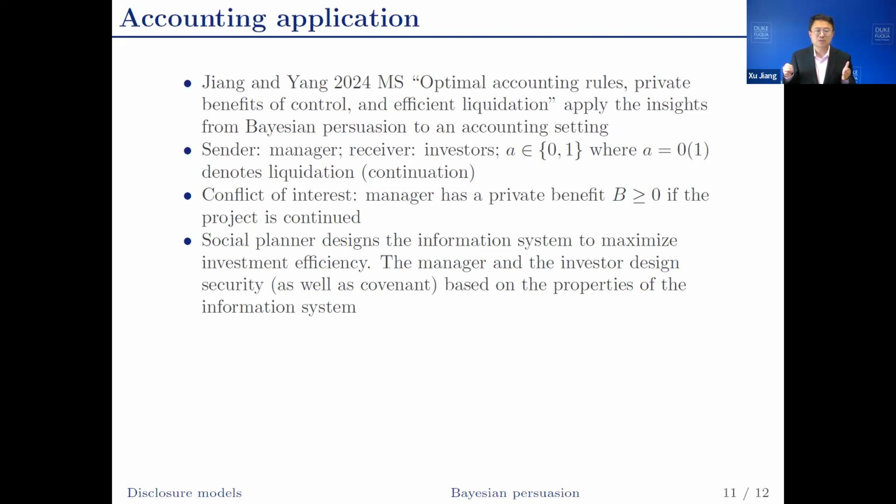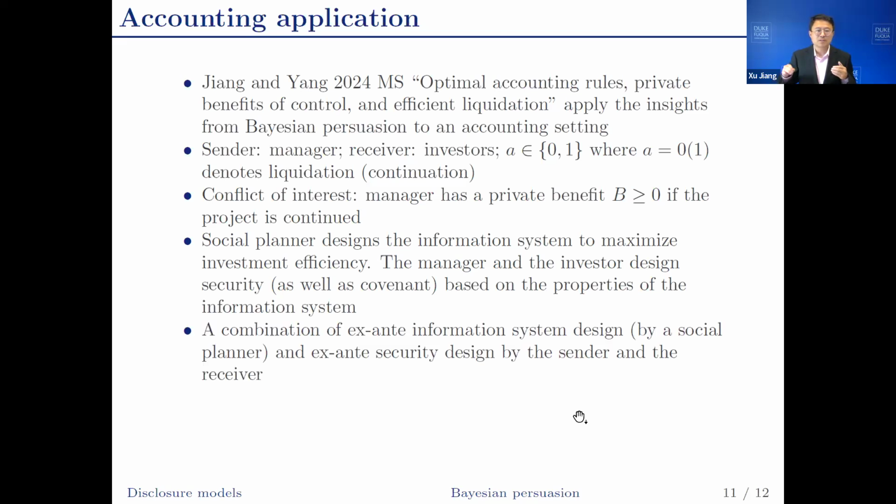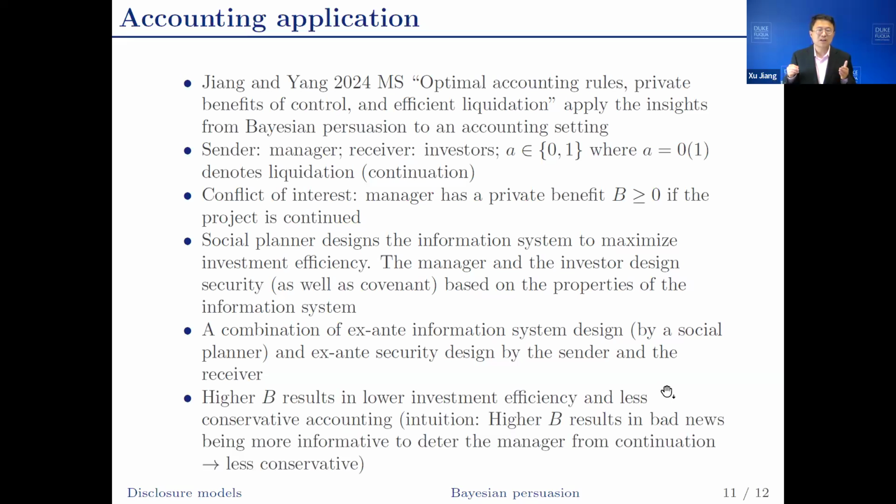The manager and investor design the security based on the properties of the information system. And so this problem is a combination of ex-ante information system design by a social planner and ex-ante security design by the sender and the receiver. So it's slightly different from the typical Bayesian persuasion models where there is only information system design without security design. And we find that higher private benefits result in lower investment efficiency and also less conservative accounting.